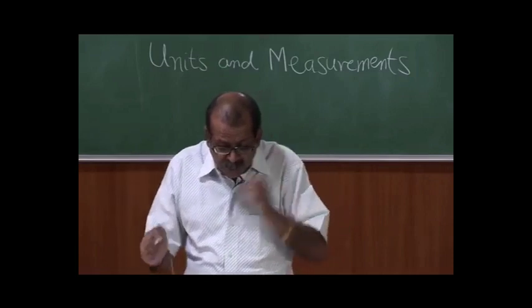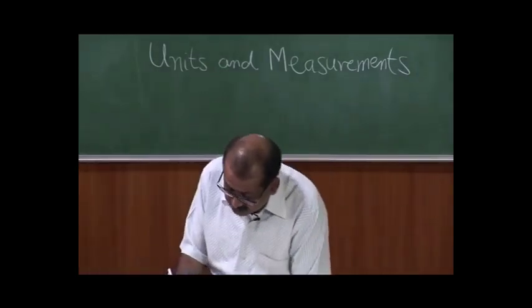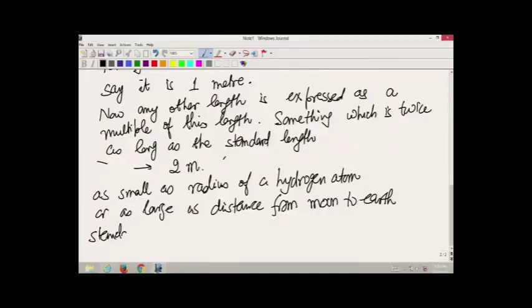But then what we have done is the standard length which we have defined as a meter, this is what we call as a unit length.